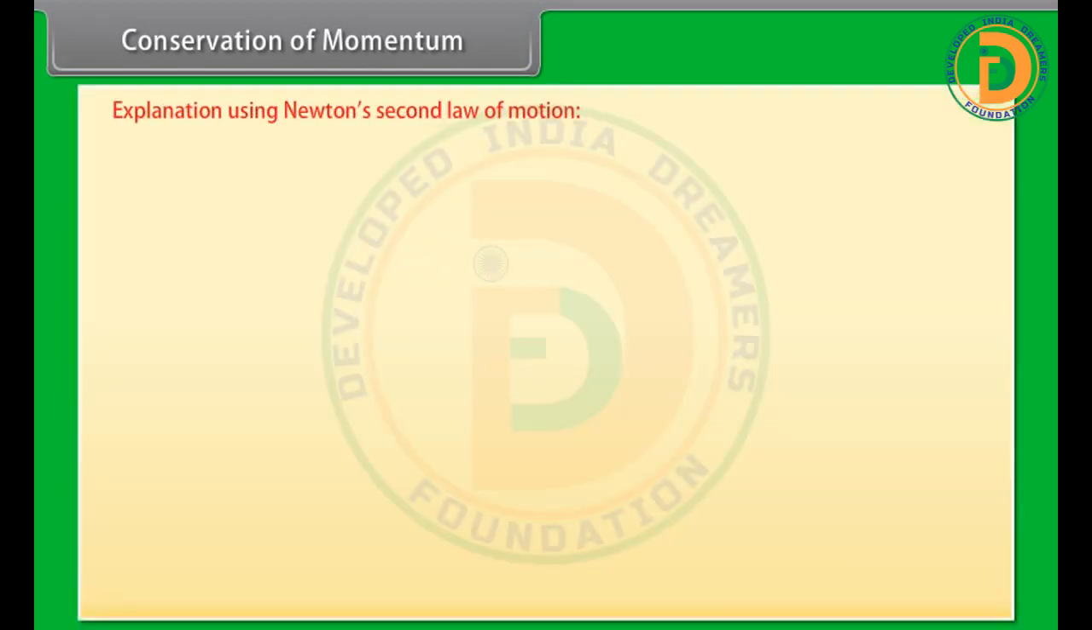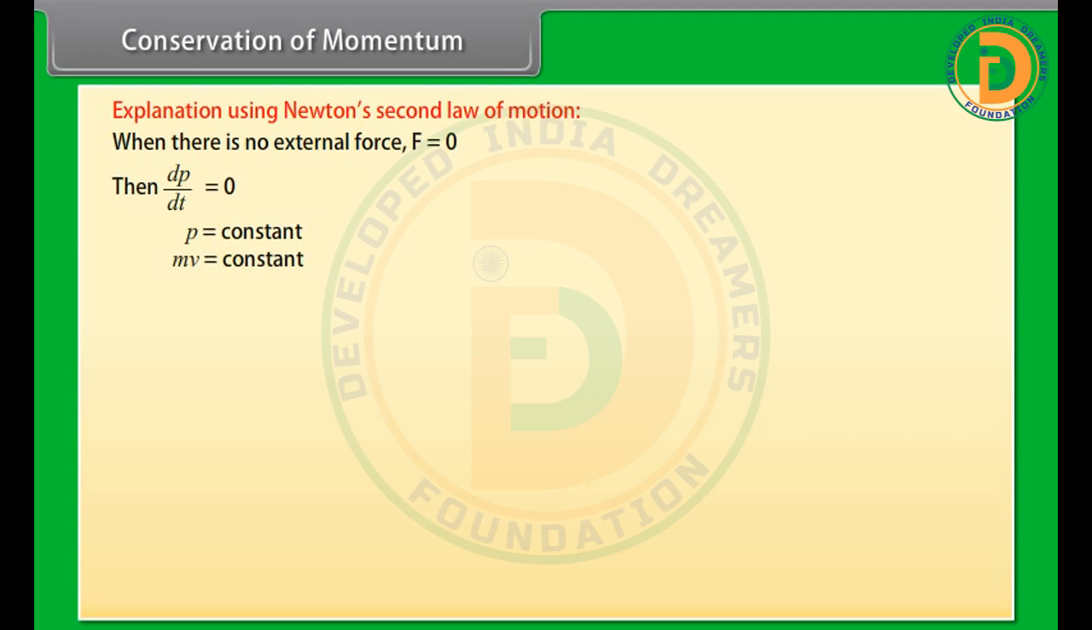Explanation using Newton's second law of motion. When there is no external force, F = 0, then dp/dt = 0. P = constant, mv = constant, m1v1 = m2v2.